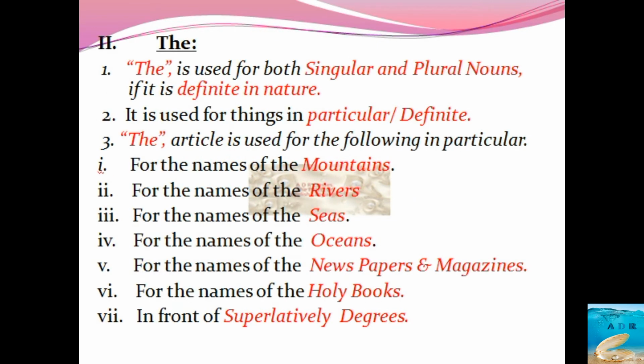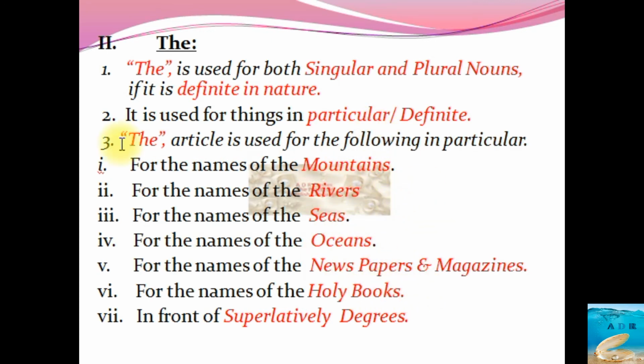So here are certain rules to be followed. The is used for both singular and plural nouns if it is definite in nature. It is used for things in particular or definite. The is used for the following in particular. A or an never comes in these cases.